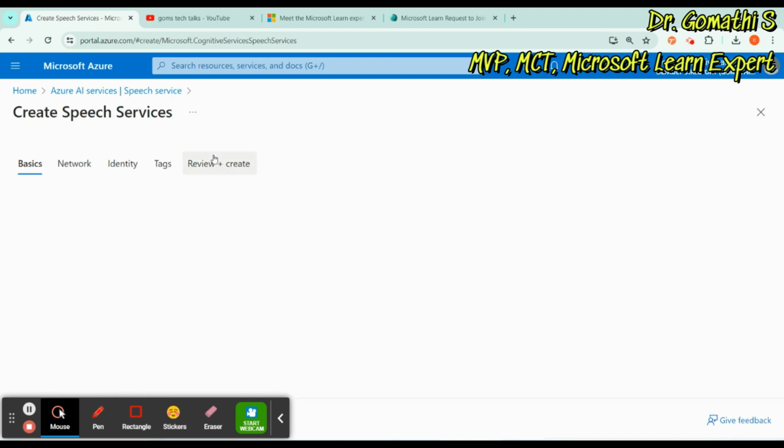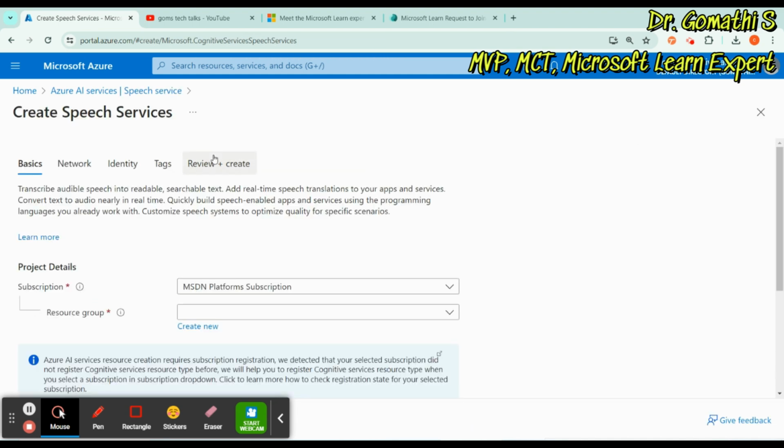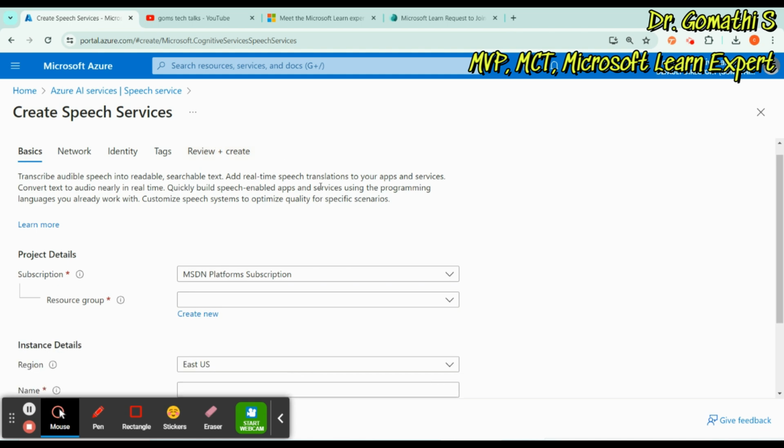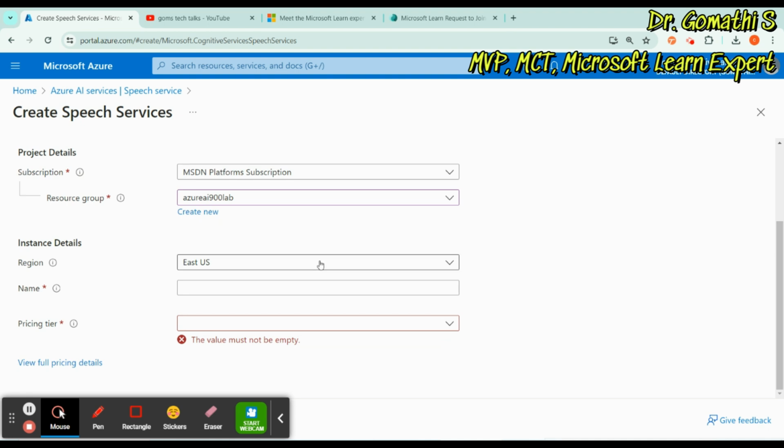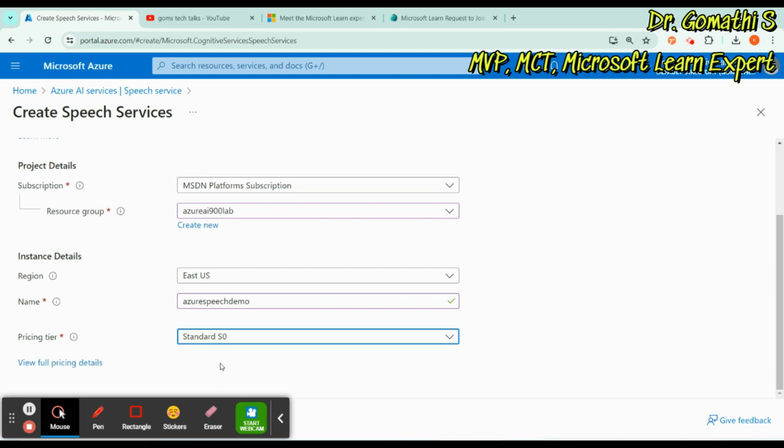Once you click create, it will ask you for the resource group. I have already created my resource group, Azure AI 900 lab. If you don't have one, you can click create new. Then you have to select the region you want to use, and the name for that. I'm just giving Azure speech demo. You can either go with the free or standard tier. If you are using free credit, you can go ahead with the free. If you are using a paid one, you can use the standard as well. Just go ahead either way, whatever you have.